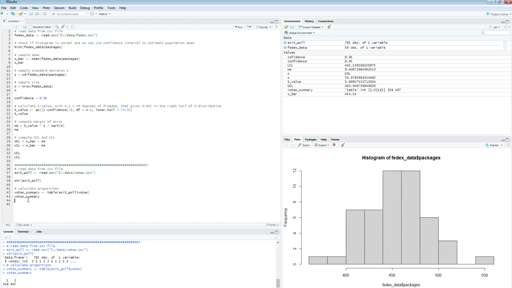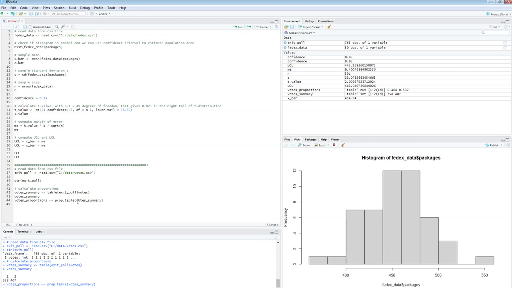Okay, so next thing is I'm going to calculate the proportions. So votes proportions, I'm going to call it proportions. And that would be prop table, and I have to feed the votes summary into the prop table, and there it is. So let's look at votes proportions.